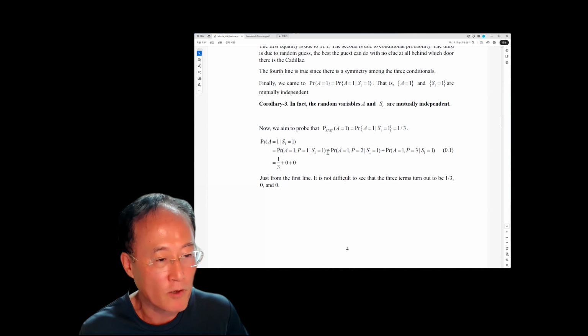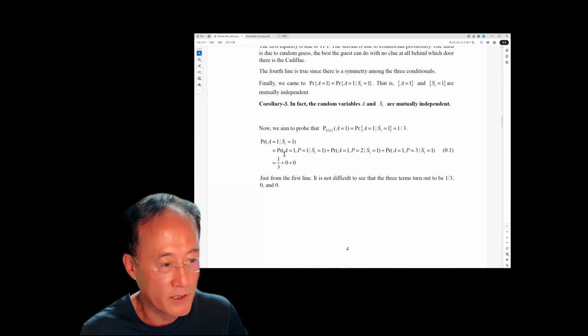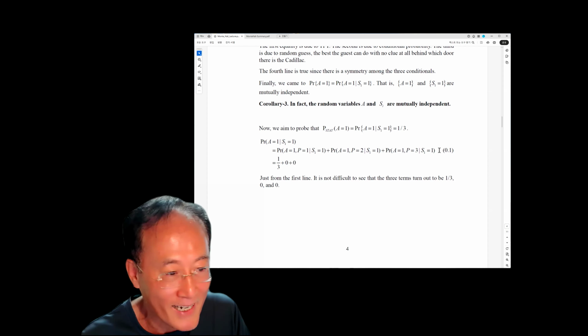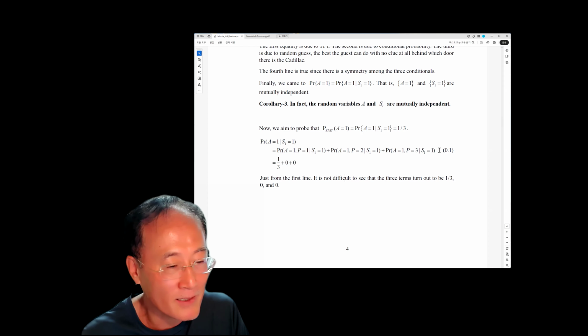So we have to add all of them because this is the total probability theorem. And once you have written down this line, you can immediately see that under the stay policy, the first selection of the door is 1.